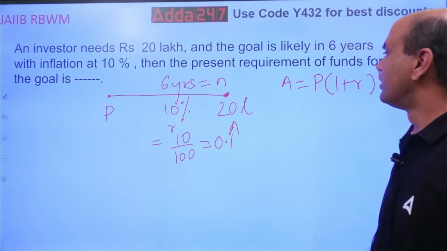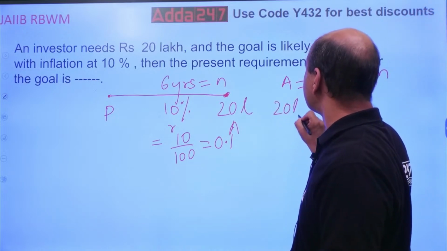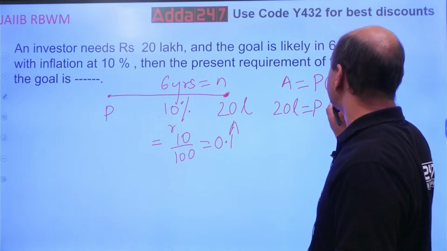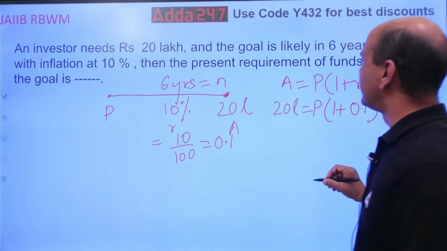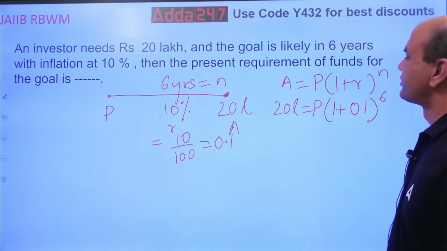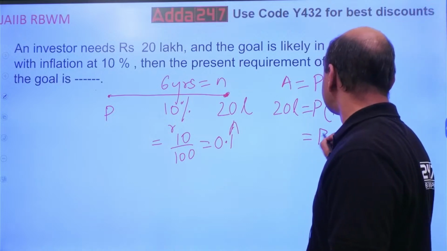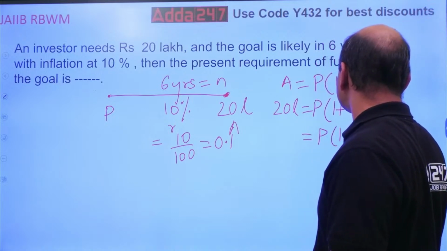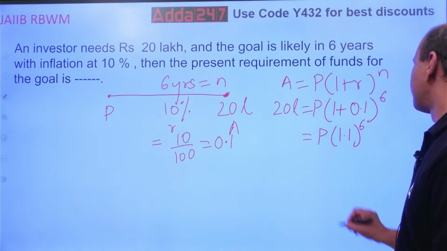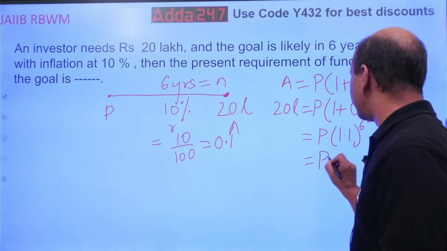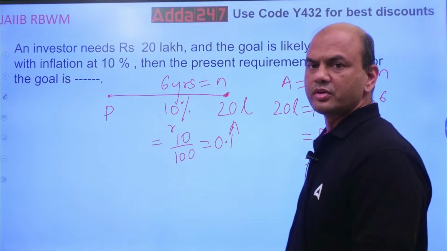So now, find the answer. 20 lakhs equals P into (1 plus 0.1) raised to N, which is 6. So P into 1.1 raised to 6. Find the answer. How to find this on your normal calci?